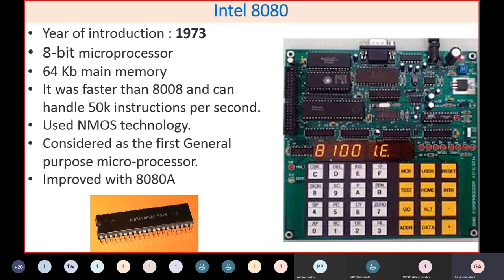So when you say 64 kilobytes of main memory, see, I have shown you on the right-hand side a one kit, an 8080 kit. In fact, this is a microprocessor development kit. On this particular kit, the processor is the 8080 with certain interfacing like clock and some chips. There may be ROM chips for coding the instructions, certain IO sockets, then a keyboard controller, and you can directly program by using this keyboard controller interface.